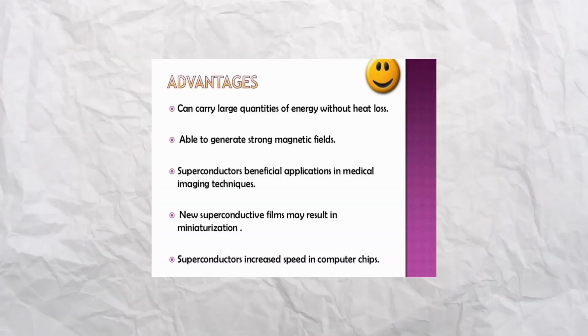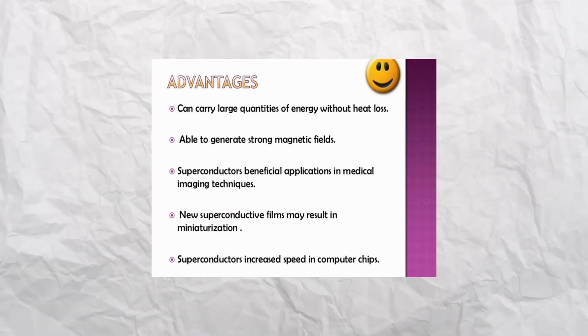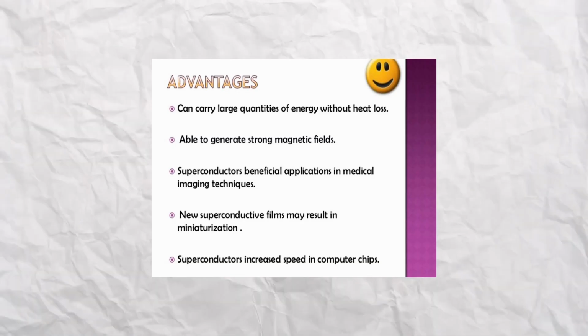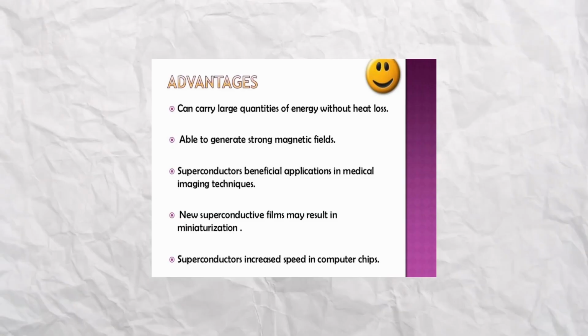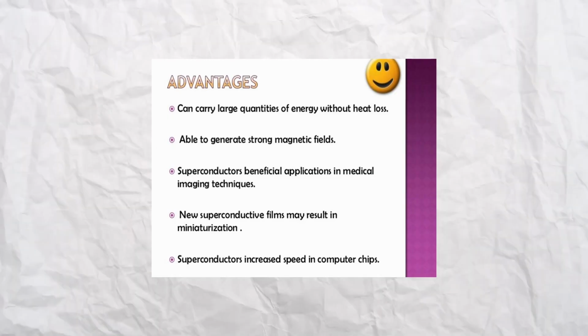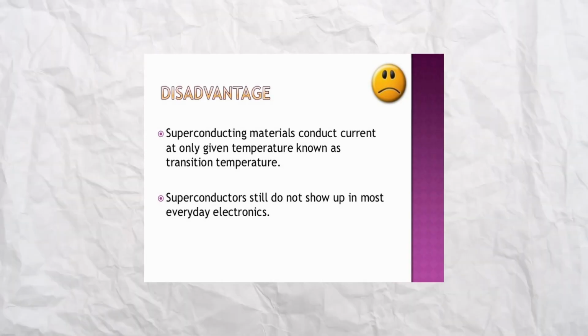Superconductors are able to generate strong magnetic fields, and they have many applications in medical imaging techniques. New superconductive films may result in miniaturization, and superconductors increase speed in computer chips. Some disadvantages are also there. Superconductors still have not shown up in most everyday electronics.